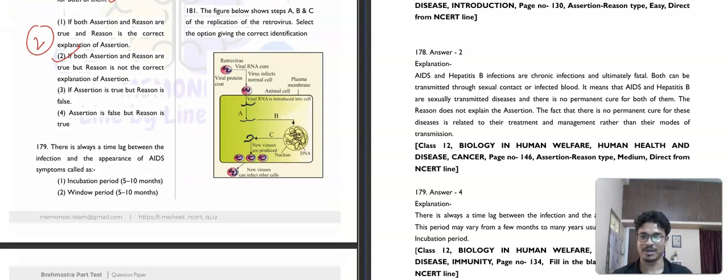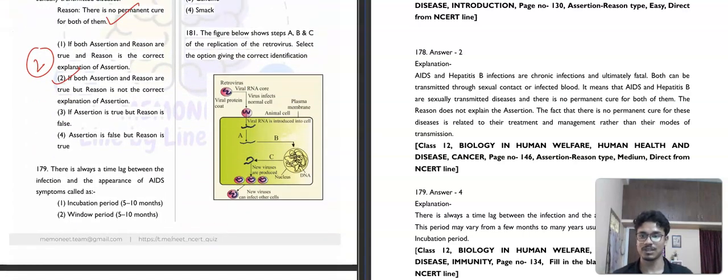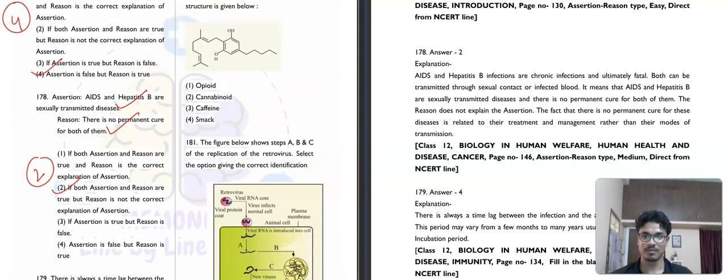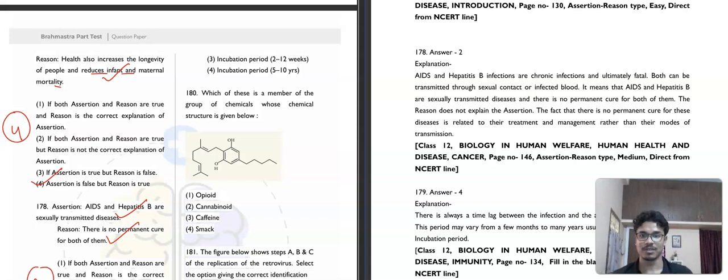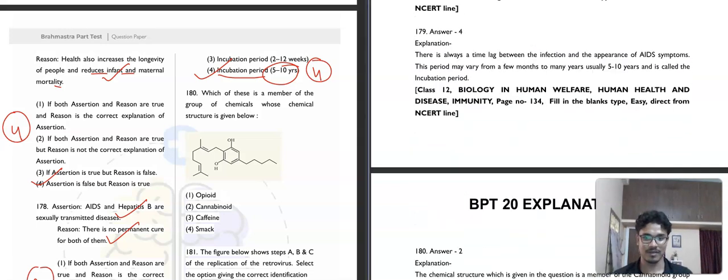Then question number 179. There is always a time lag between the infection and the appearance of AIDS symptoms, called the incubation period. So that is called the incubation period, and it is approximately 5 to 10 years. Then the next question: which of the following is a member of this group by chemical structure? That is cannabinoid. We had a question before, but a different sort of question, cannabinoid.